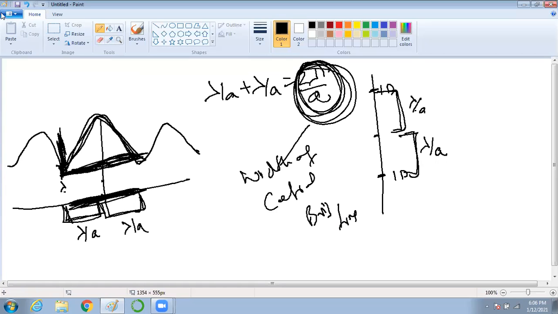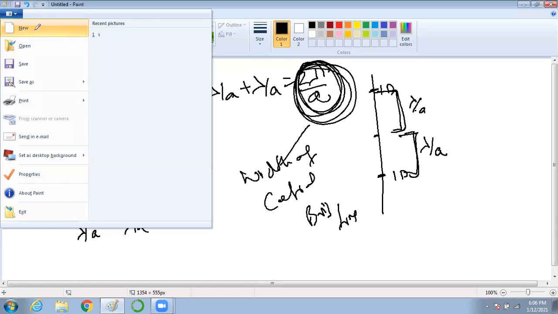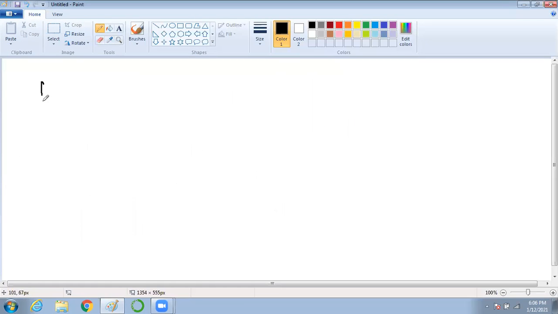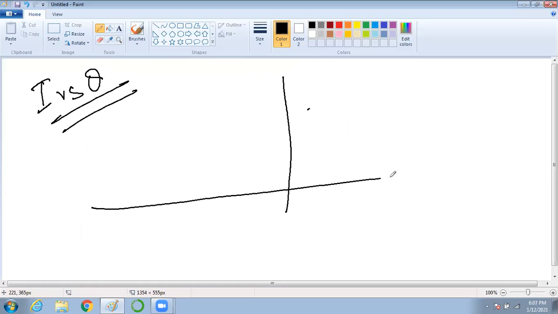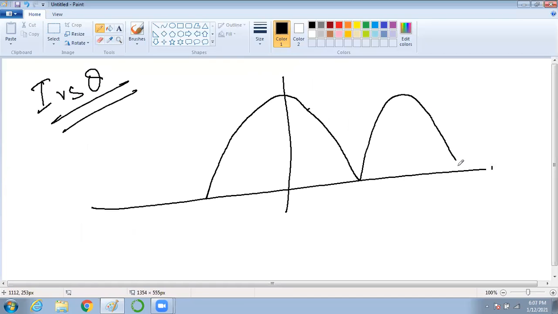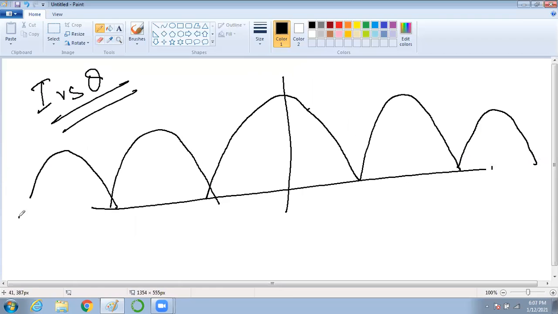So now if you plot intensity versus theta, I versus theta, that is how the intensity is decreasing. Here, what will theta be?